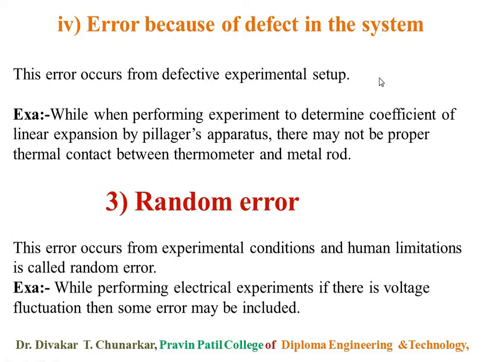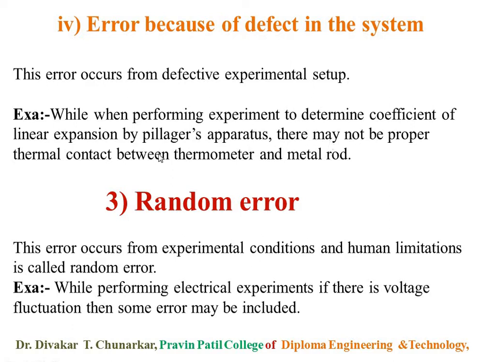Error because of defect in the system occurs from defective experimental setup. We will take a simple example: when performing an experiment to determine the coefficient of linear expansion by Pullinger apparatus. This is the name of the scientist, Pullinger.